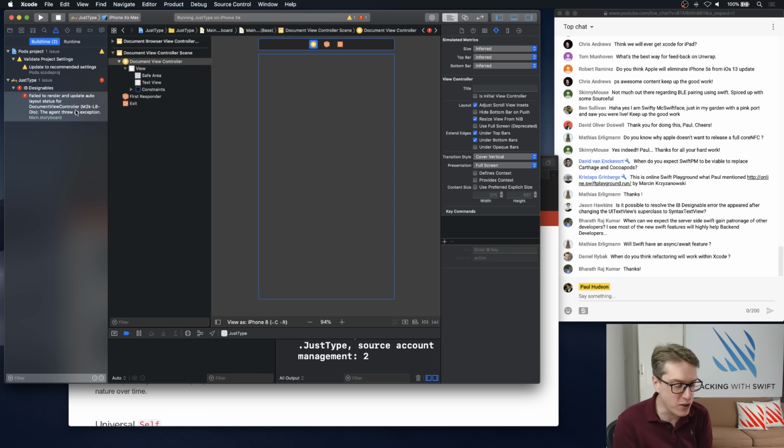Daniel asks, when do I think, someone who does not work for Apple, when do I think refactoring will work inside of Xcode? I've got no clue. It's obviously fundamentally broken right now. I would say that Xcode 9 and 10 were both great releases. Really nice Xcode releases. And I suspect 11 will follow the same formula. They are tearing things out and replacing it with better things.